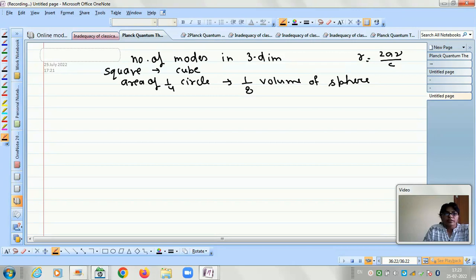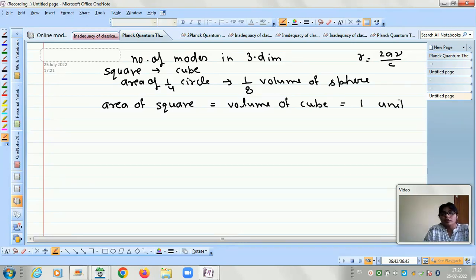So instead of the square, now we will have a cube, and instead of the area of the square, now we have the volume of the cube. Again this volume will be 1 unit, because it is n1 into n2 into n3, and the n1 spacing is 1, n2 spacing is 1, and n3 spacing is also 1. So it is 1 into 1 into 1, which means it is 1. The volume of a small cube is 1 unit.